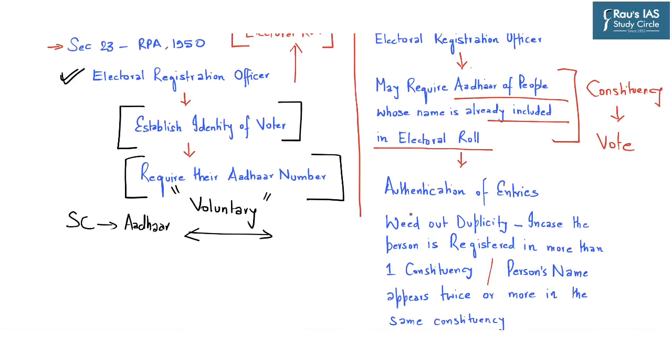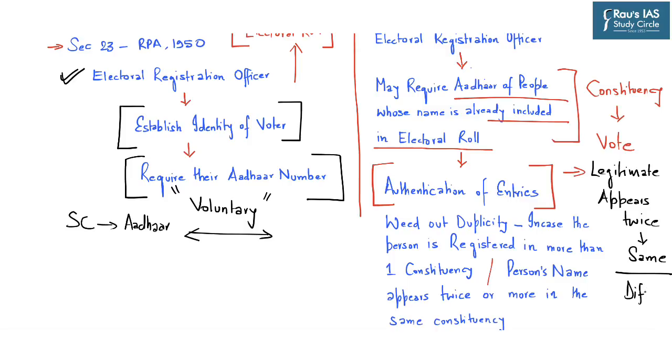Now, this bill highlights that the whole purpose of this linking is authentication of entries. Authentication of entry simply means to find out whether the person is a legitimate person or whether the name of the person appears twice, either in the same constituency or in different constituencies.